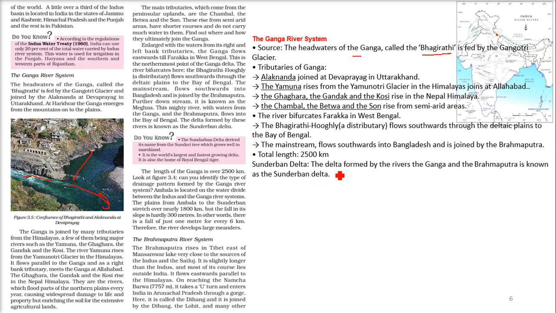This Sundarban Delta derived its name from the Sundari tree, which is found in this delta region, and which grows well in this marshland. The Sundarban Delta is the world's largest and fastest growing delta, and you can also find the Royal Bengal tiger here, right?